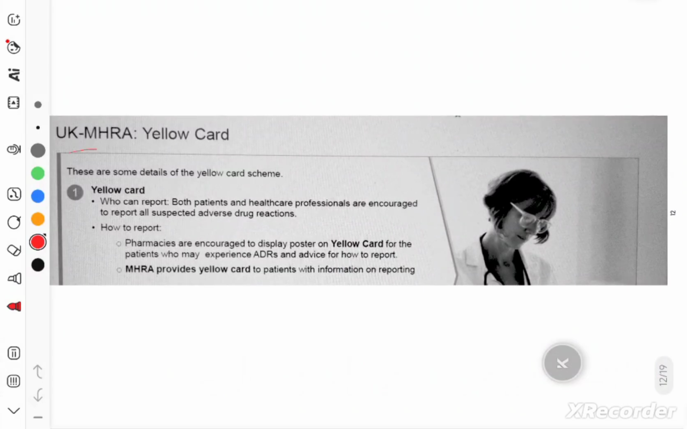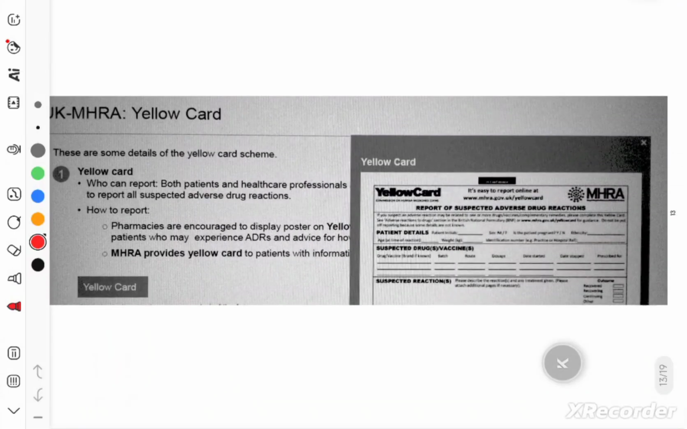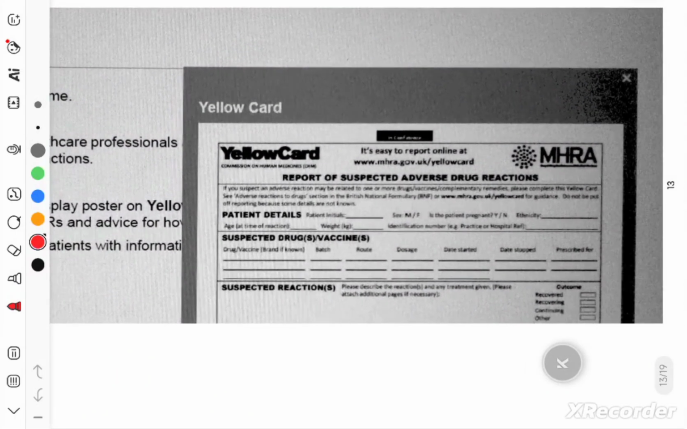Again, brief information about Yellow Card. Who can report adverse events? In Yellow Card, both patients and healthcare professionals are encouraged, and MHRA provides Yellow Card to patients with information on reporting of the adverse events. So this is the Yellow Card.